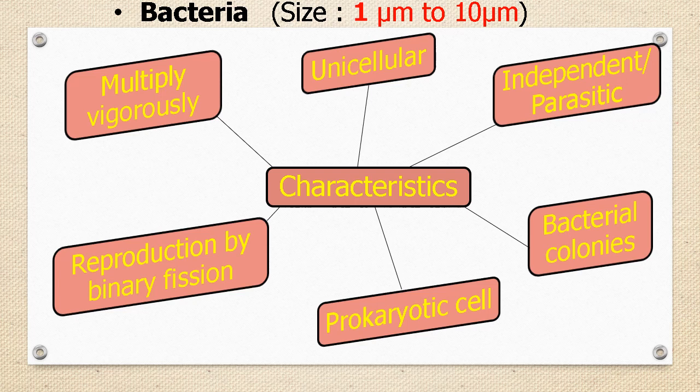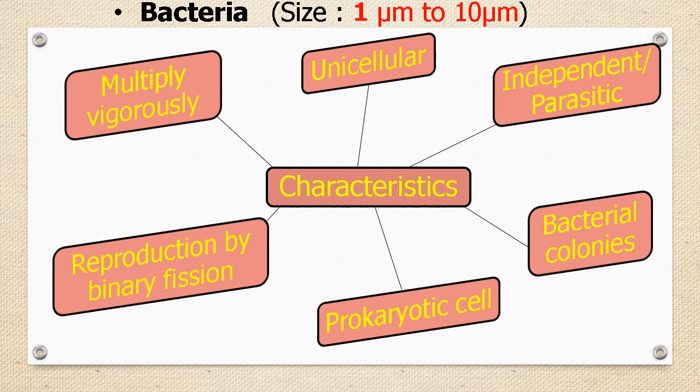The bacterial cell is a prokaryotic type of cell. Therefore, it has a very simple structure. It does not have a nucleus and cell organelles. It has only genetic material, that is DNA or RNA, enclosed in a plasma membrane.